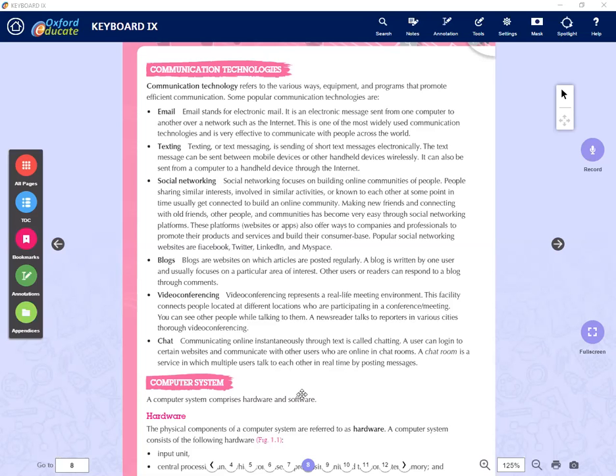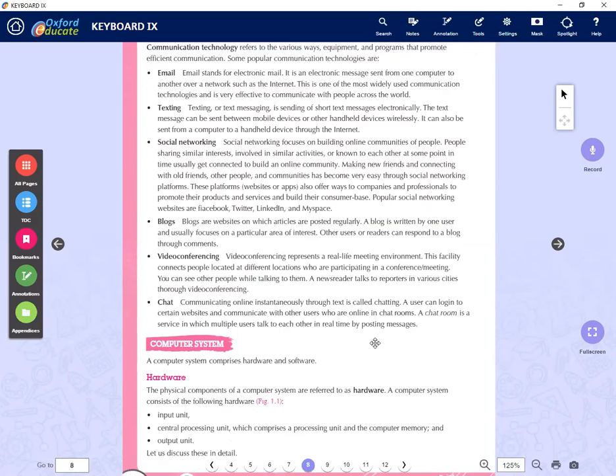For chatting, the user must create an account. If you want to send a message to someone else, he and she, or he and he, or she and she, must be on the same site or account at the same time. So there will be a chat room to set that up.